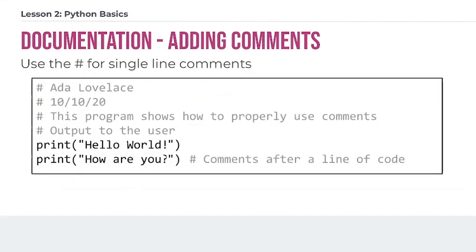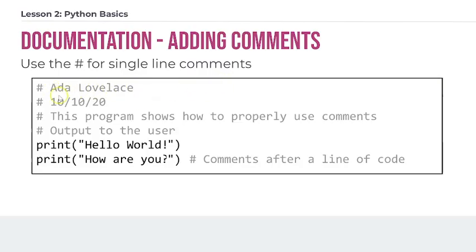So in Python, you're going to use the pound symbol, or some of you probably call it the hashtag symbol, for single line comments. This is where you have one line of non-code text that you want to put in, and you can basically put the hashtag at the beginning of the line and then write your comment on the rest of the line.